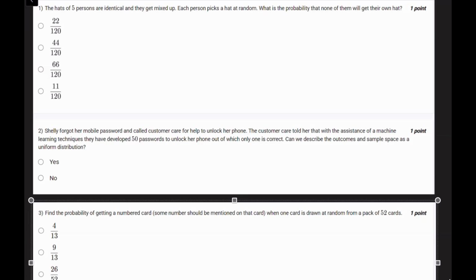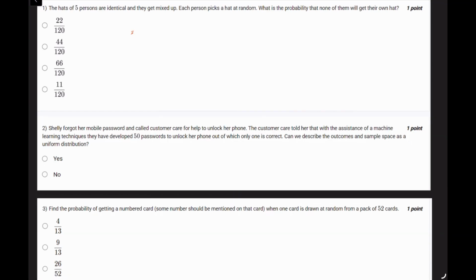So what is the total ways to distribute a hat? It's 5 factorial, right? Okay, hold on. Why is my pencil not working? Just give me a moment. Okay, yeah, now it's working. So total ways to distribute a hat is 5 factorial, so there are 120 ways.